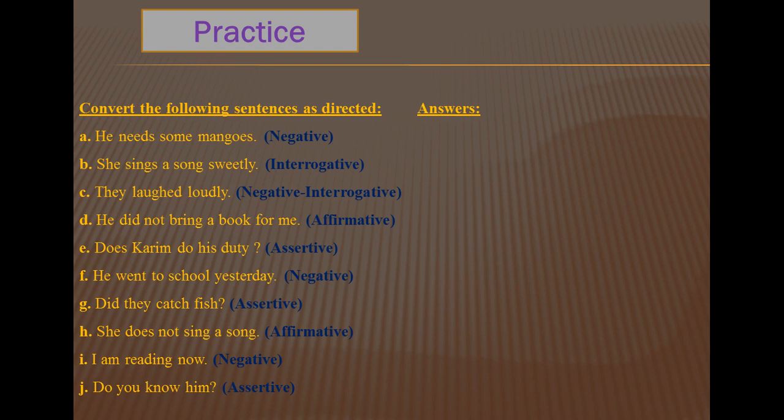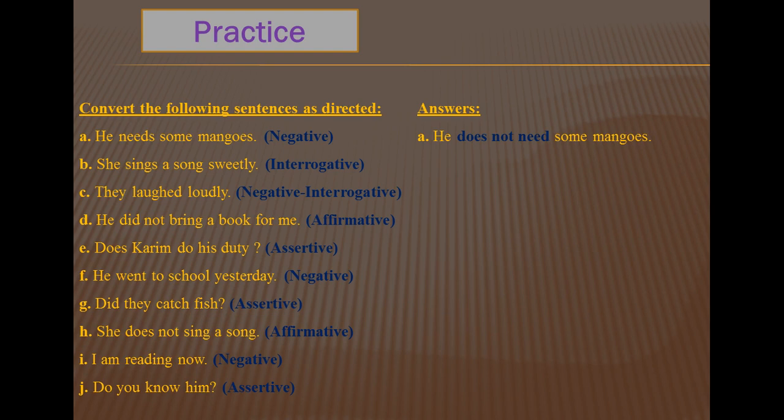So what will be the answer? He does not need some mangoes. Here I use does not for third person singular number, and here we remove s from need. Look very carefully, here I write only need, not needs. So he does not need some mangoes.